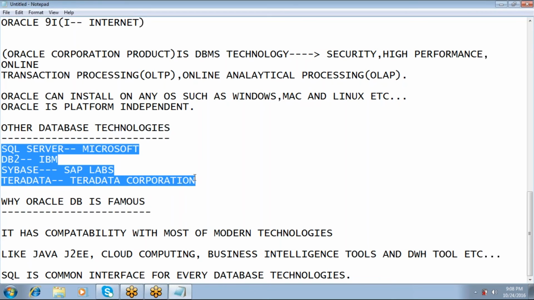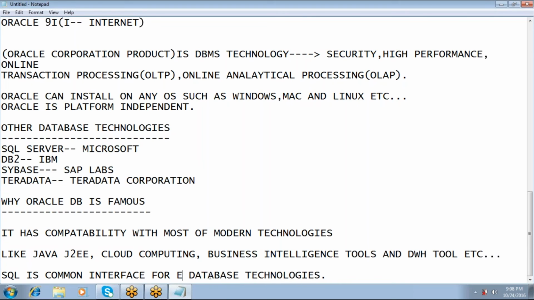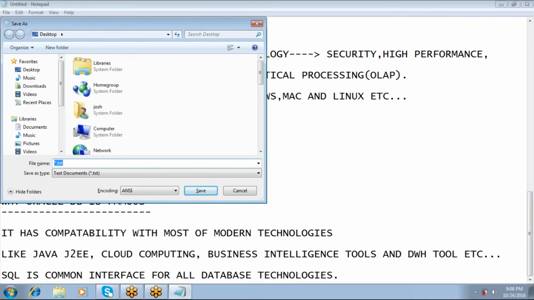The remaining concepts of SQL are the same. So SQL is a common interface for all database technologies. Are you clear? Yes. So this is the introduction to Oracle database.